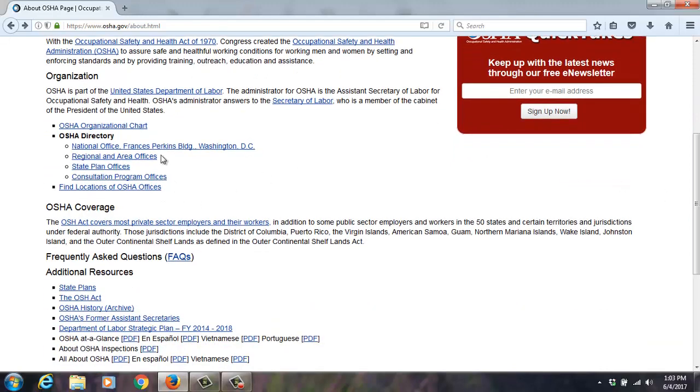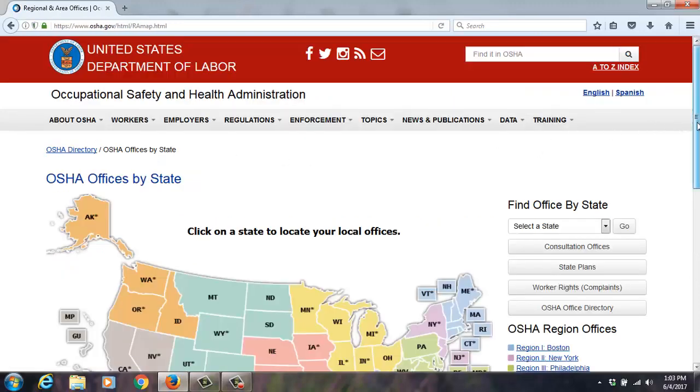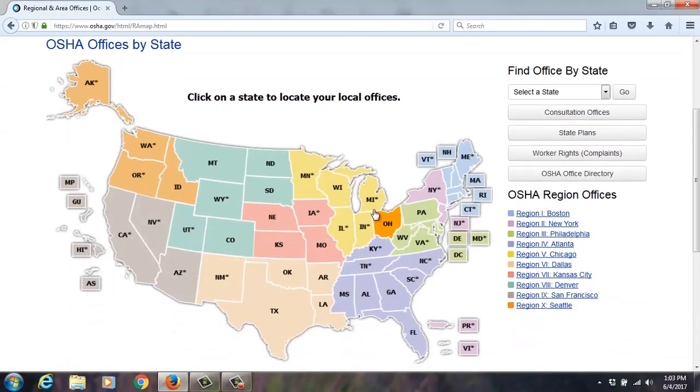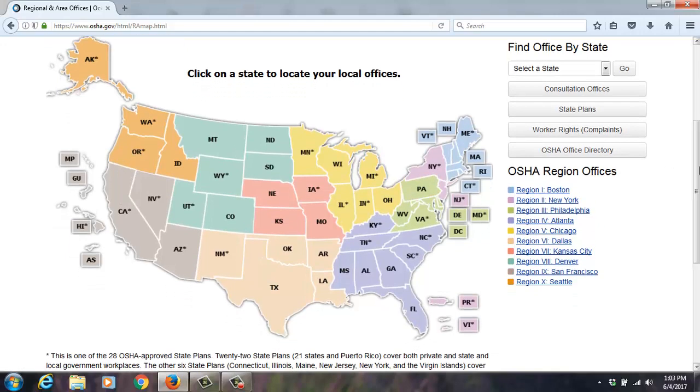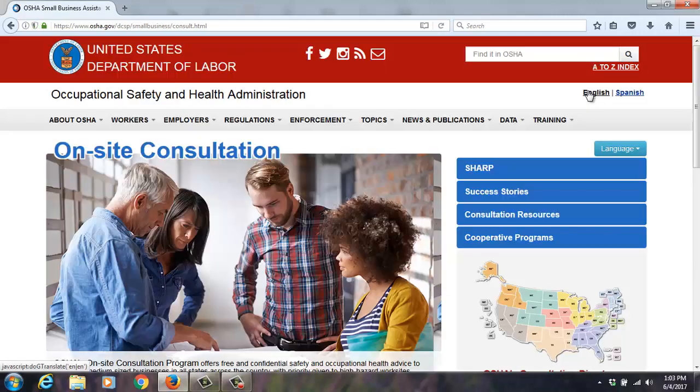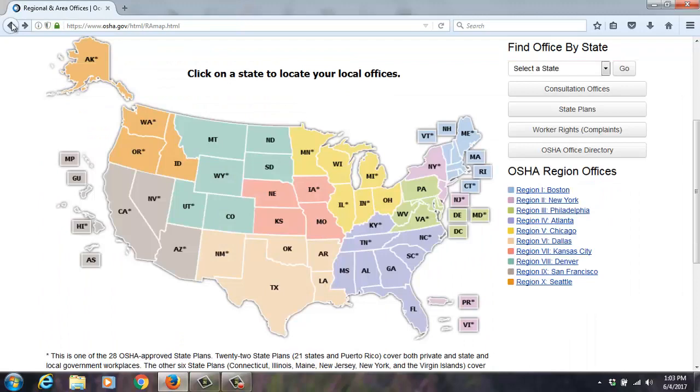There's information about regional and state and local. Let's talk about that real briefly. Here's a layout here, and you see with an asterisk, that means it's a state plan. Non-asterisk means it's a federal plan state. You can click on here to get all of the consultation offices throughout the U.S. That is when you're asking OSHA to come in and do a review of something and it's not compliance, it's consultation, but you still have to fix it.